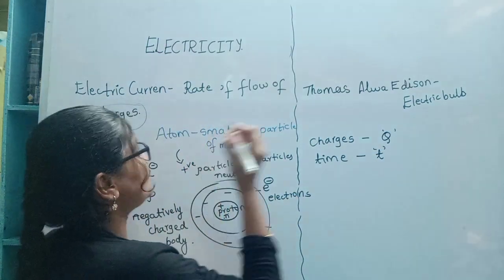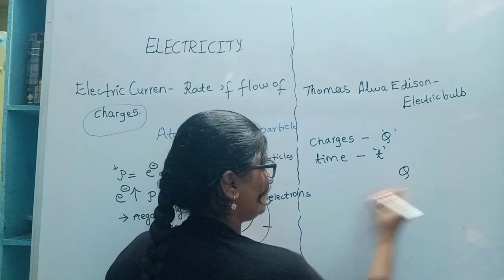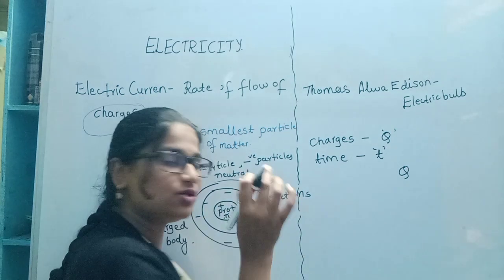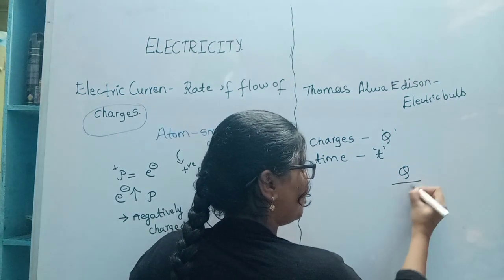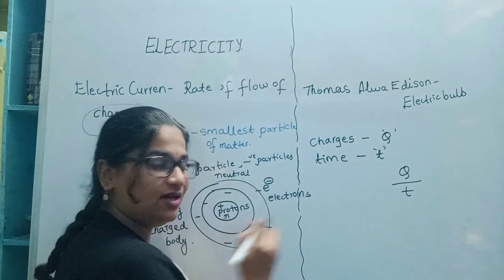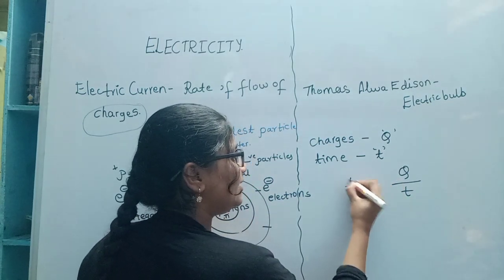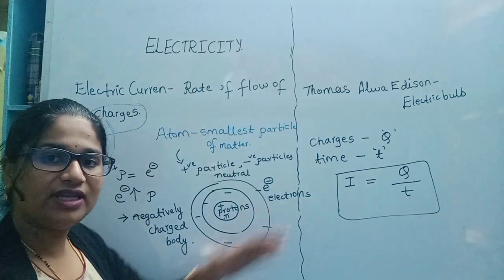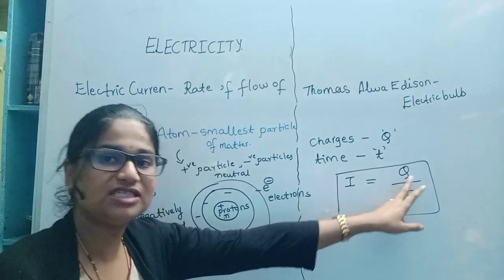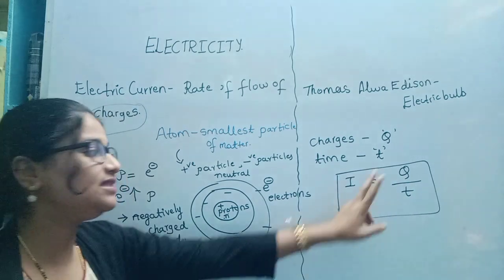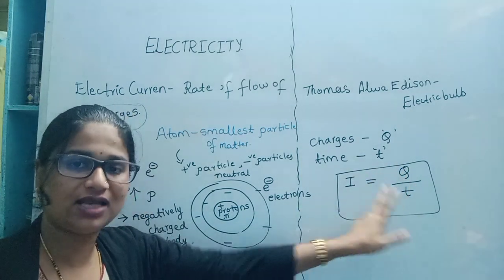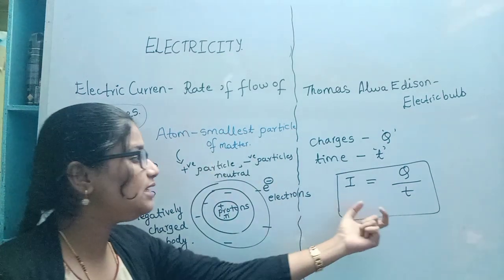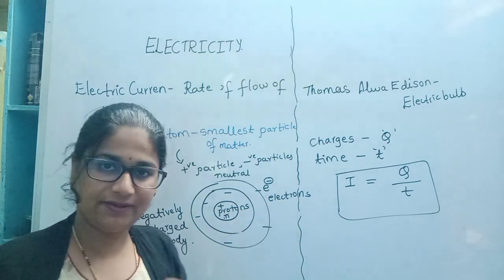So the flow of charges, Q, per unit time, t, which is division, will give us the current. This is the equation of the current. What is current? The flow of charges per unit time, or the rate of flow of charges through a cross section of any conductor, is termed as electric current.